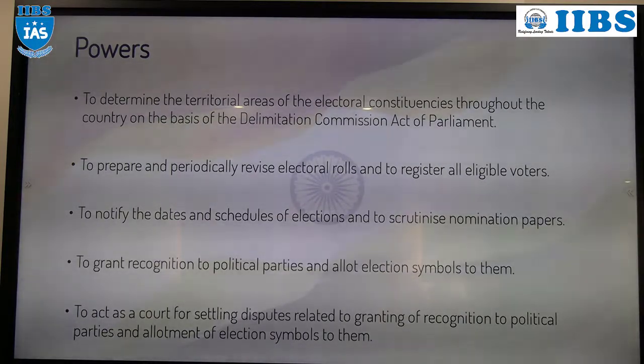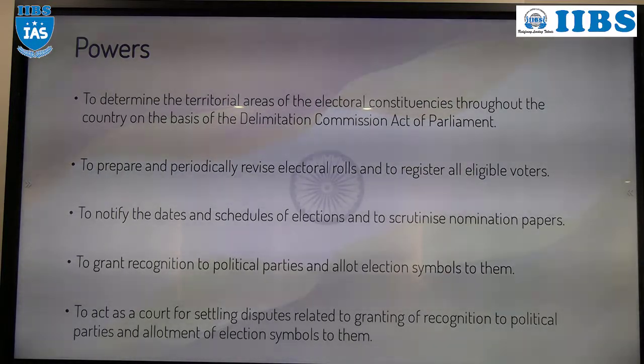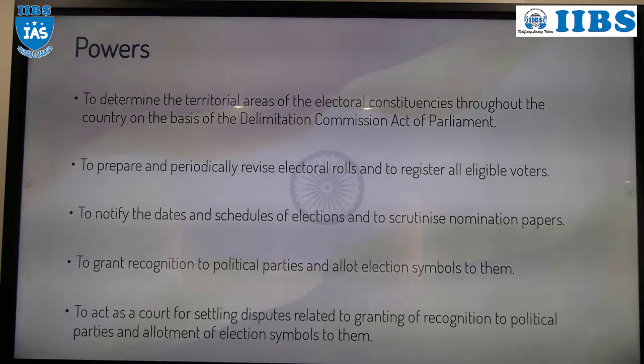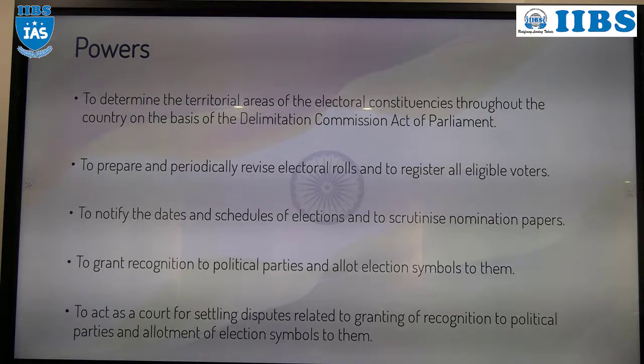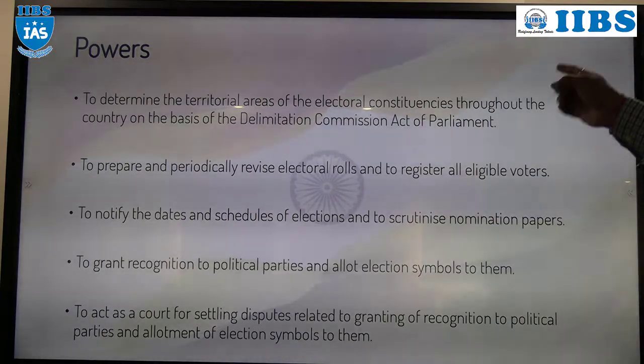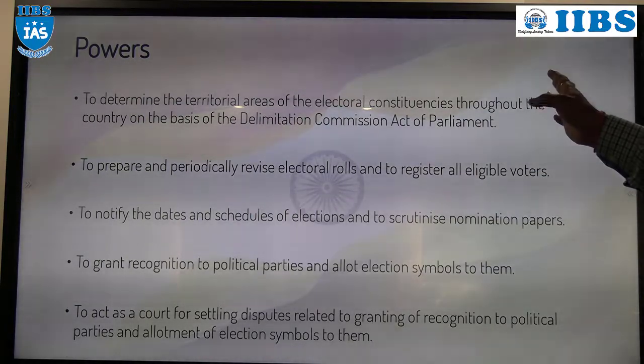Elections will be there, no? Whether it is a by-election or a general election, who will determine the schedule of the elections? Election Commission of India. Election Commission of India, not Chief Election Commissioner. We are discussing the power and functions of the Election Commission of India.